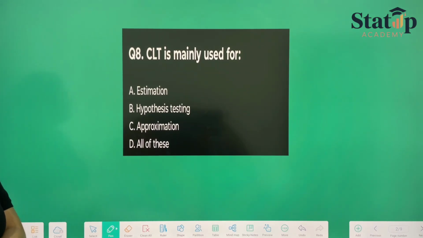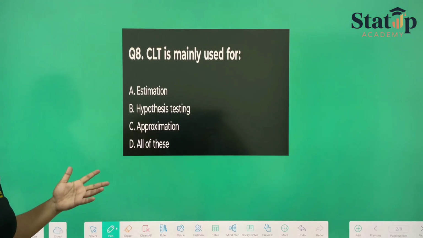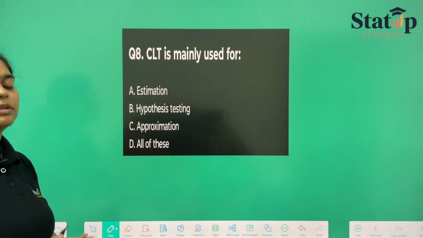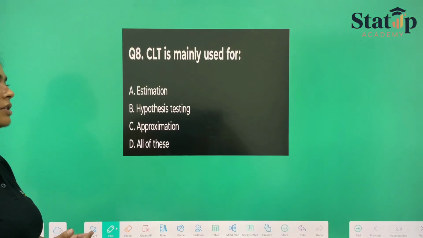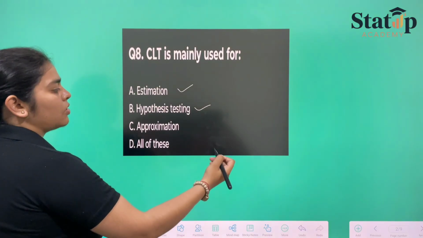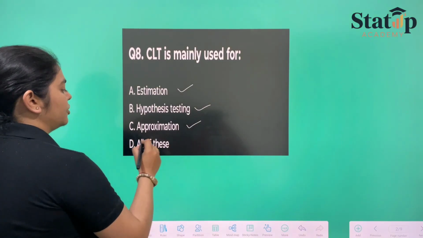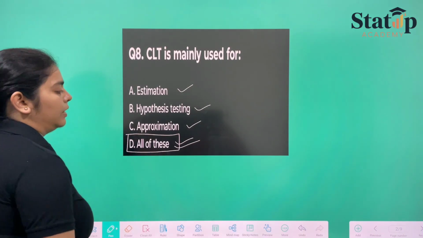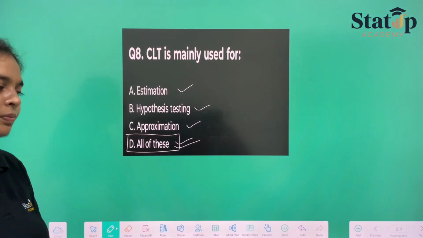Since normal distribution is the standard distribution in our statistics, that's why it is used for comparison. And standardization of CLT plays the major role. So in estimation it is used, in hypothesis testing it is used, and in approximation it is used. So our option number D is the correct one, which is all of the above.